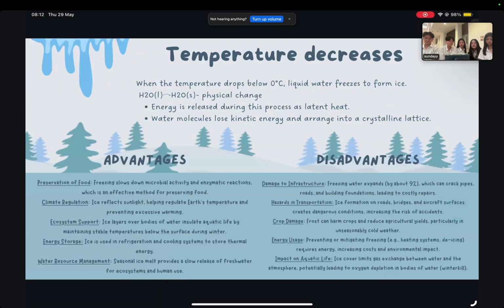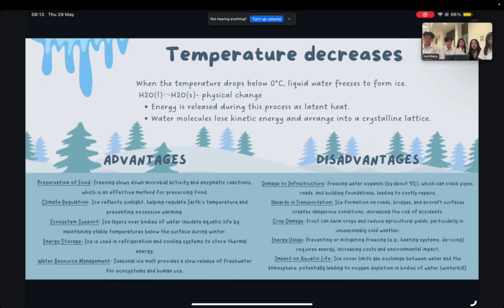Temperature decreases. When the temperature drops below 0 degrees Celsius, liquid water freezes to form ice. H2O liquid forms into H2O solid. This is a physical change. Energy is released during this process as latent heat. Water molecules lose kinetic energy and arrange into a crystalline lattice.